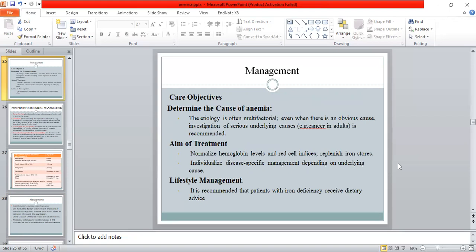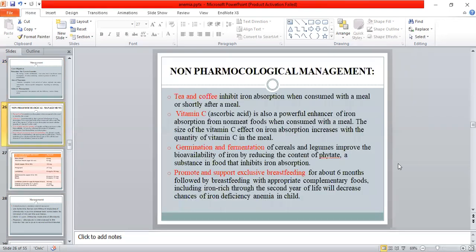And lifestyle management: it is recommended that patients with iron deficiency receive dietary advice. Non-pharmacological management: tea and coffee inhibit iron absorption when consumed with the meal or shortly after the meal. Vitamin C is also a powerful enhancer of iron absorption from non-meat food when consumed with the meal. The size of the vitamin C effect on iron absorption increases with the quantity of vitamin C in the meal.